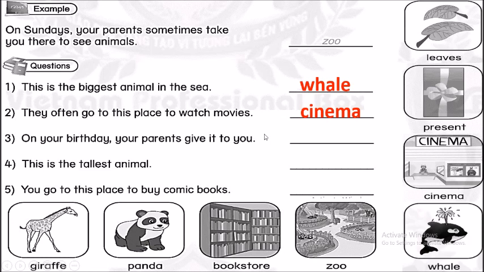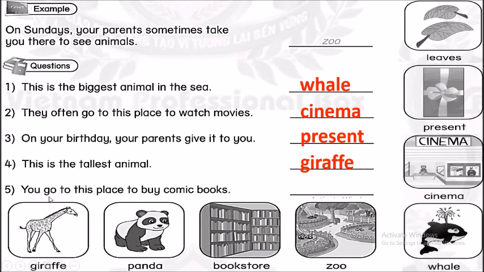Number 3. On your birthday, your parents give it to you. Ở trong number 3 chúng ta sẽ thấy từ birthday. Trong ngày sinh nhật thì ba mẹ của bạn sẽ đưa nó cho bạn. Vậy trong ngày sinh nhật thì hiển nhiên chúng ta sẽ có present. Wow. And number 4. This is the tallest animal. Number 4 chúng ta sẽ thấy cụm từ tallest animal. Con vật cao nhất thì trong 8 bức tranh chúng ta sẽ thấy có một con vật là giraffe.